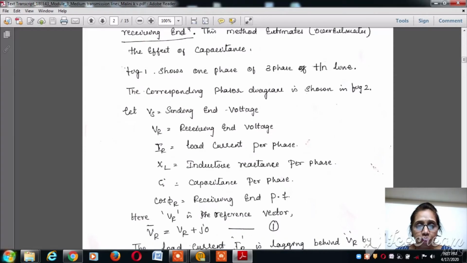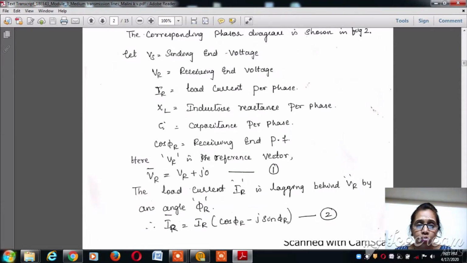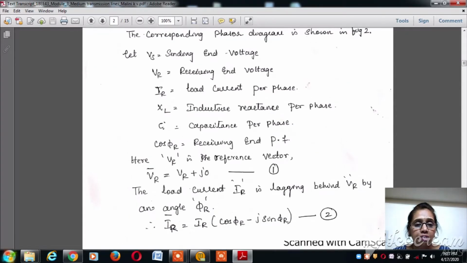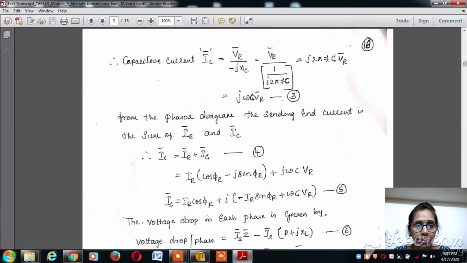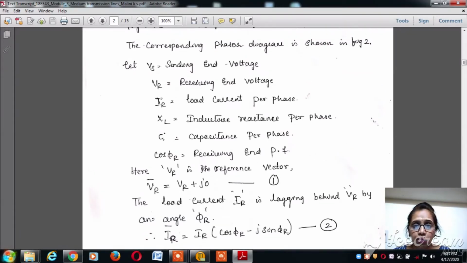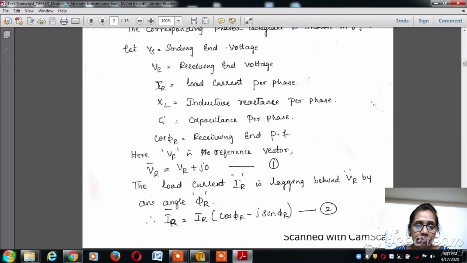So figure 1 shows the single phase line. As I already said, VR is the receiving end voltage, Vs is the sending end voltage, XL is the inductive reactance per phase, IR is the load current per phase, C is the capacitance per phase, and cos phi r is the receiving end power factor. So VR is the reference vector from the phasor diagram. VR is equal to VR at an angle of 0 degrees, that can be written as VR plus j0. Keep this as equation 1.